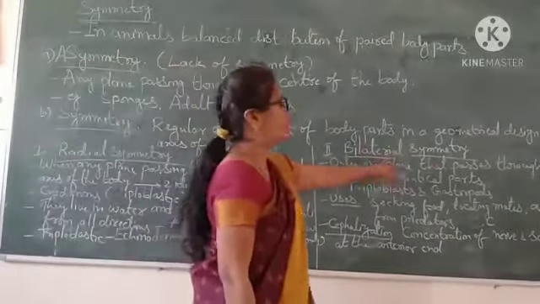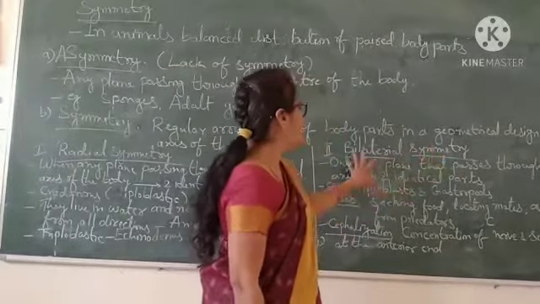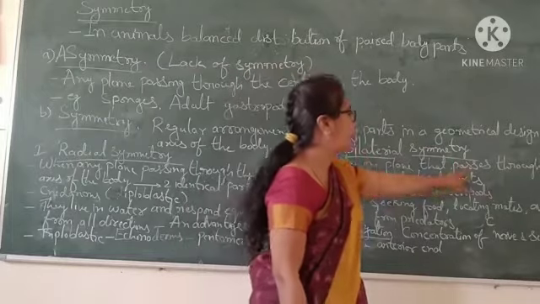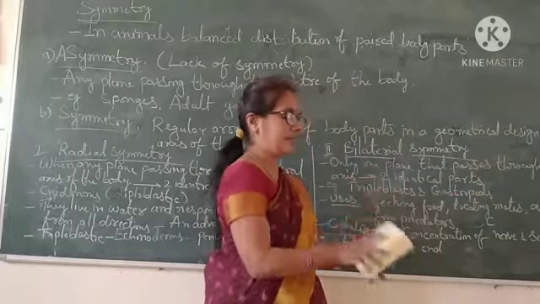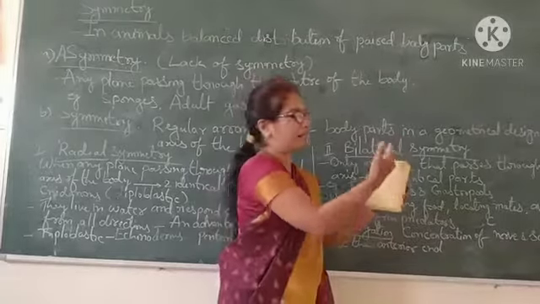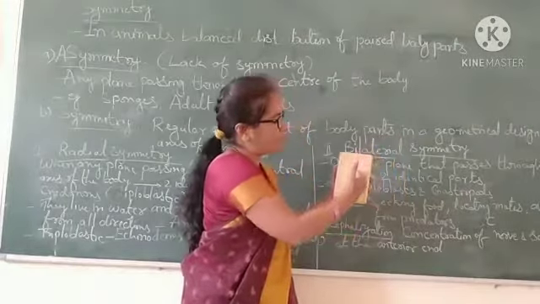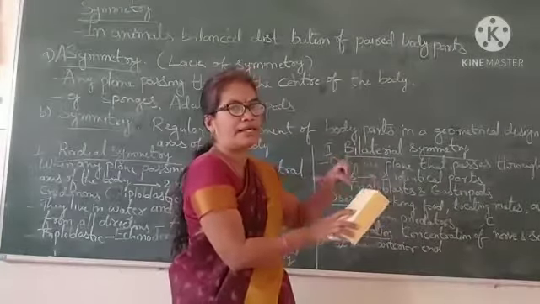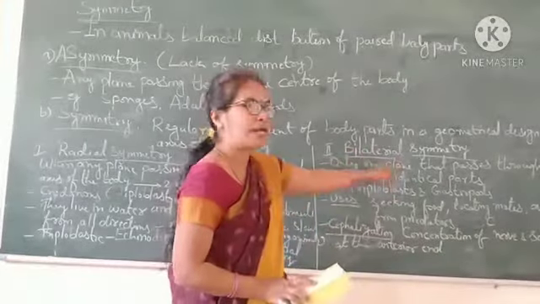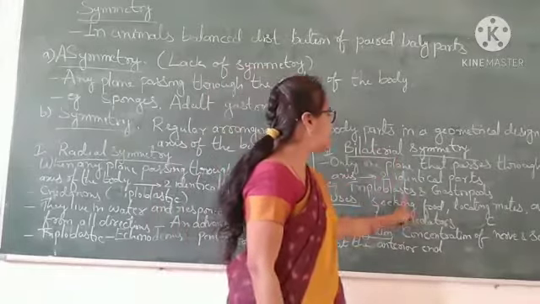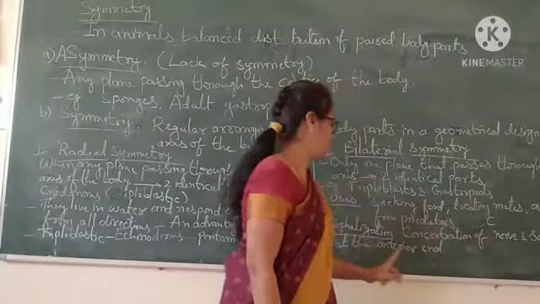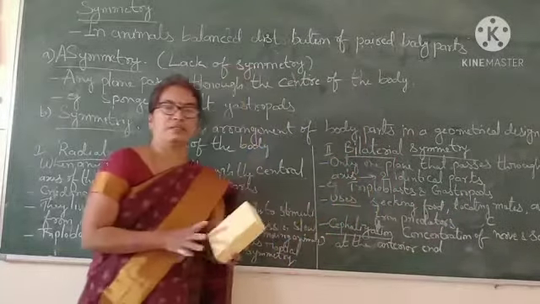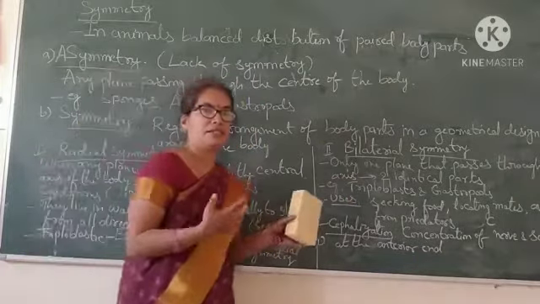Okay, now bilateral symmetry. Bilateral means if only one plane passes through the central axis, and we cut at the center point, we get two identical body parts. That is bilateral symmetry. Examples are triploblasts and gastropods.